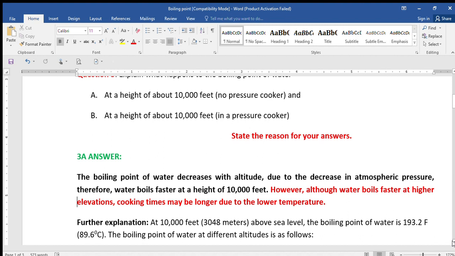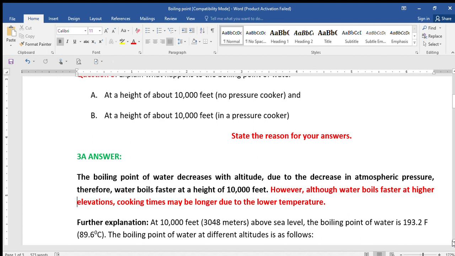Why? You have reduced the temperature. Even though the rice is boiling, you can actually see that the rice is boiling. But because the temperature at which your rice is cooking is lower, the real cooking will not happen faster. Instead, it will be slower, but it will keep boiling.